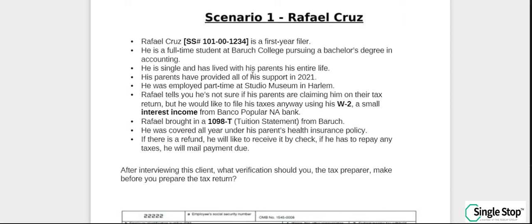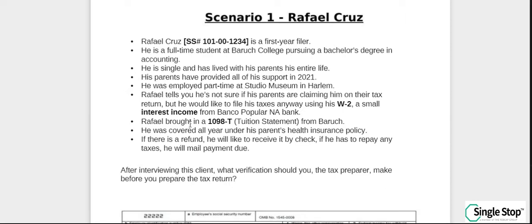We have scenario 1, Rafael Cruz, a first-year filer. He's a full-time student pursuing a bachelor's degree. He's single and has lived with his parent his entire life. His parent provided all of his support in 2020. He was employed part-time. He tells us that he is not sure if his parents are claiming him on their return, but he would like to file his taxes anyway using his W-2 and a small interest income.